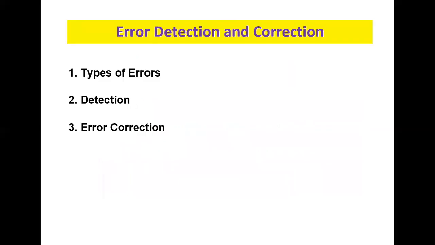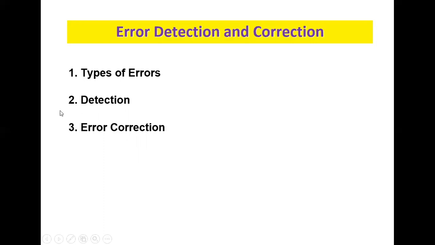There are three topics we are going to discuss: types of error, detection, and finally how those errors are corrected. In types of error, we will see two types: one is single bit error, another one is burst error.